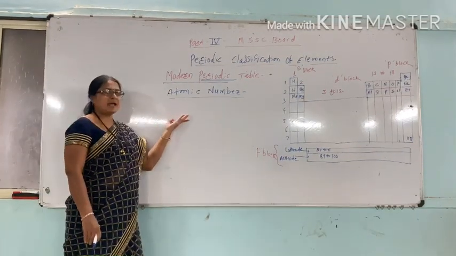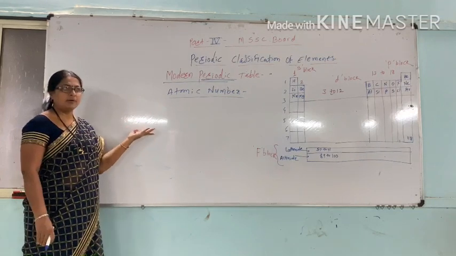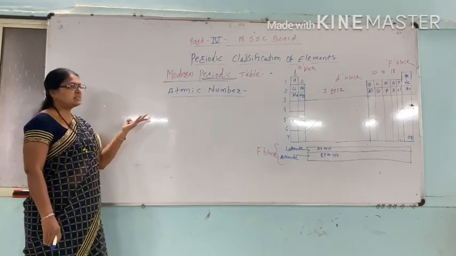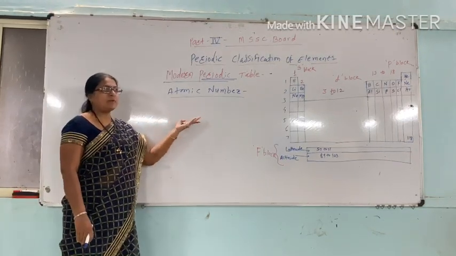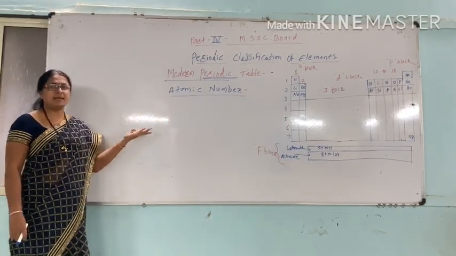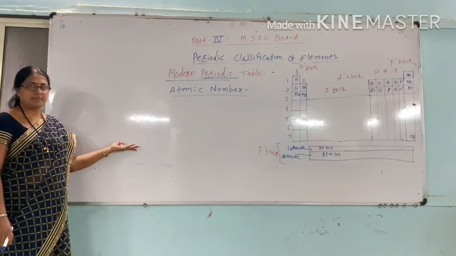Atomic number is the fundamental characteristic of an element. This was put forth by Moseley. That is, atomic number gives physical and chemical characteristics to the element.